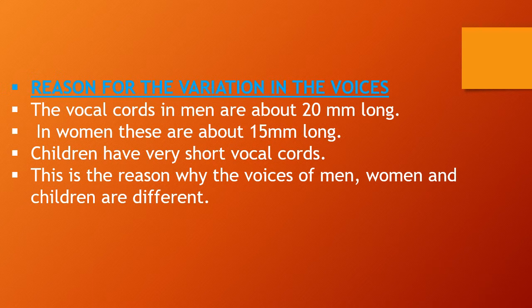The main reason is the length of the vocal cords. In men, the vocal cords are about 20 millimeters long. In women, the vocal cords are about 15 millimeters long. But children have very short vocal cords.